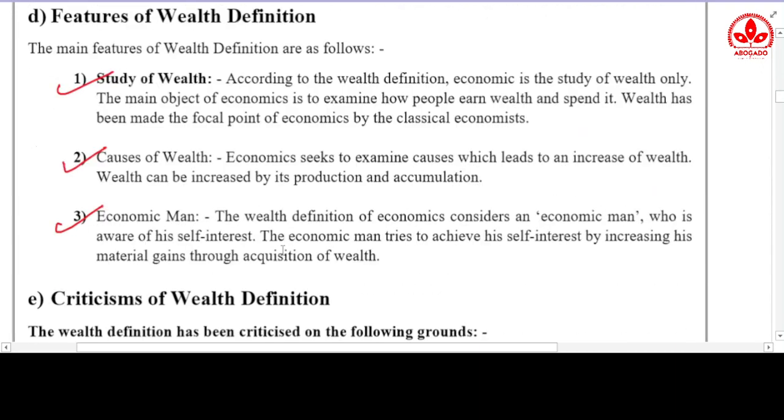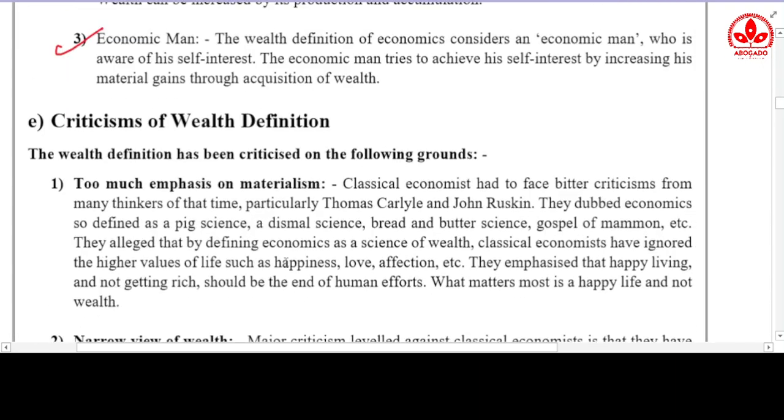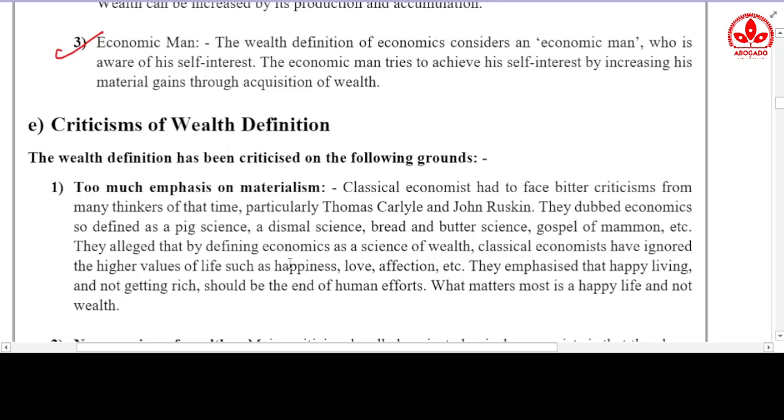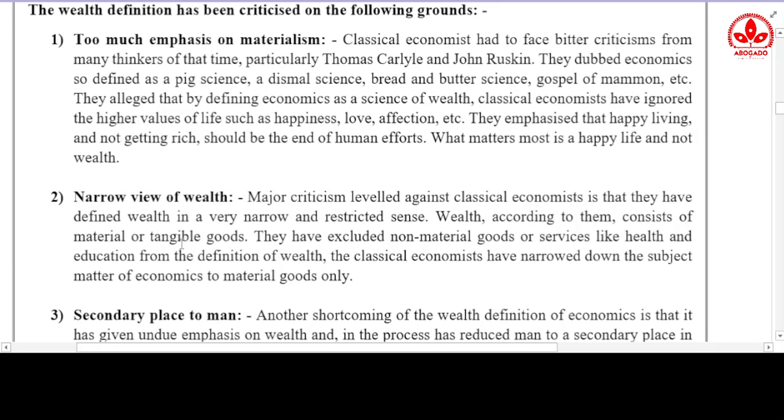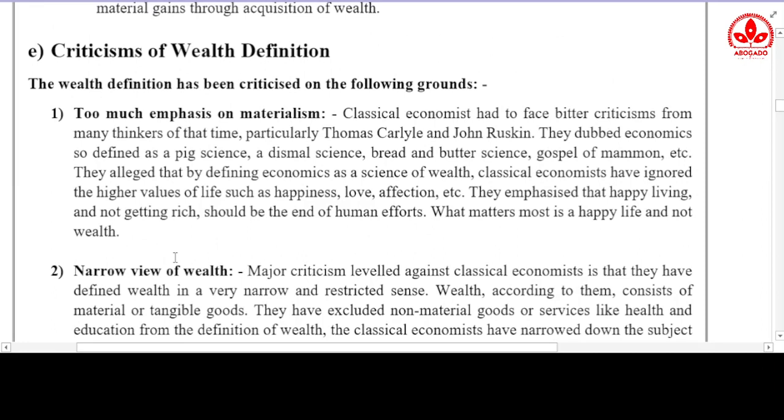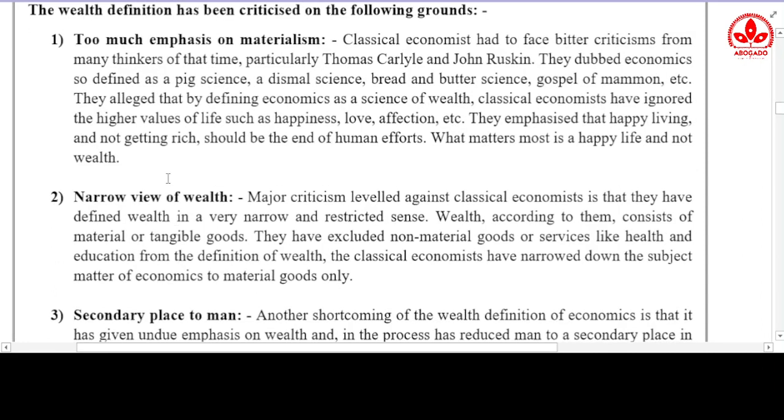The reason why we need to study the criticisms of each definition is that no definition is fully acceptable. There are many loopholes. If we consider the criticisms of the wealth definition, the first thing which we understand is too much emphasis on materialism.